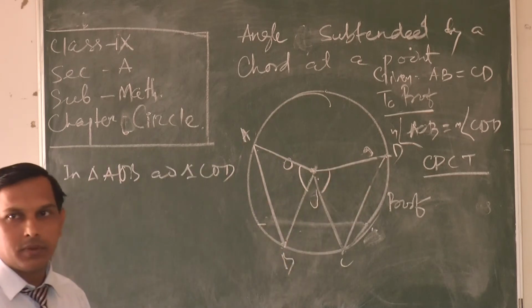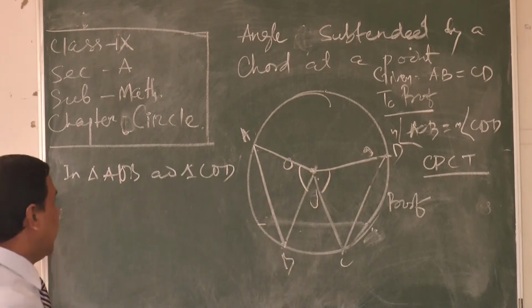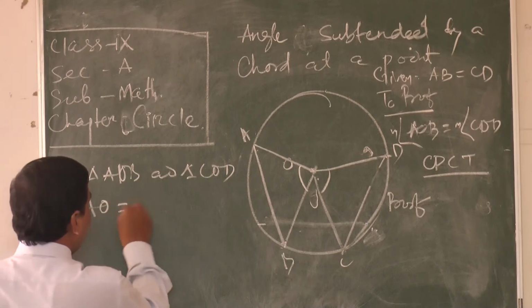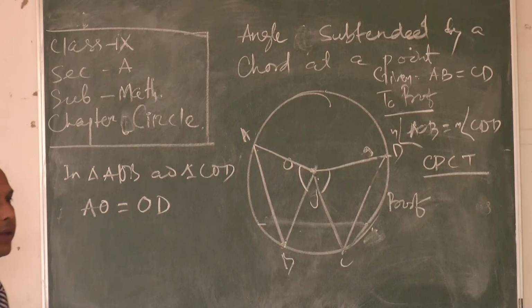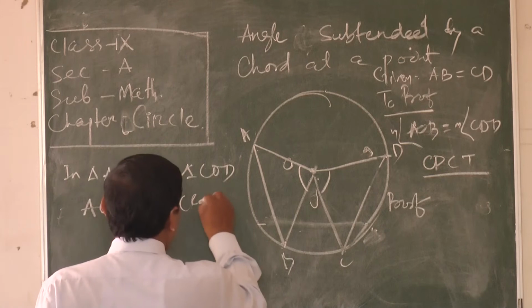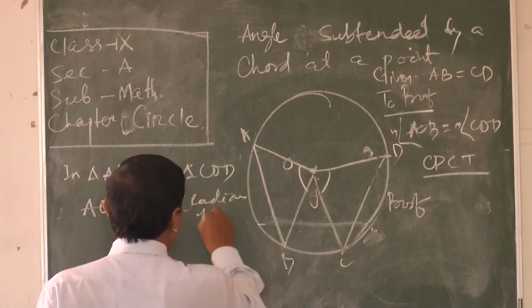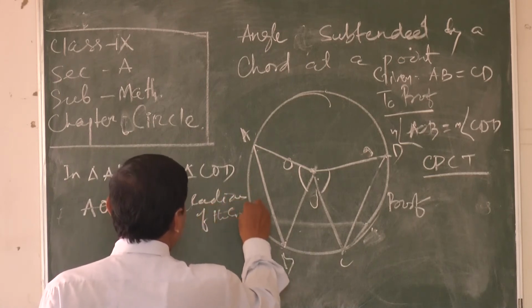Why can I say that AO is equal to OD? Because they are the radii of the circle. You know that radii of the circle are equal.